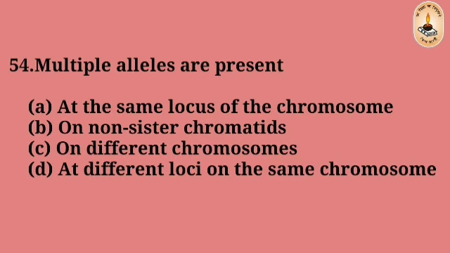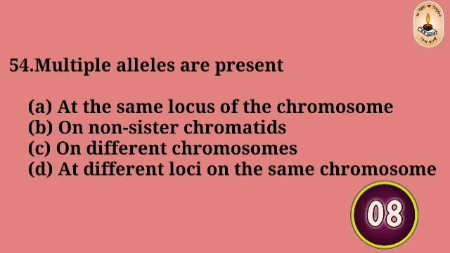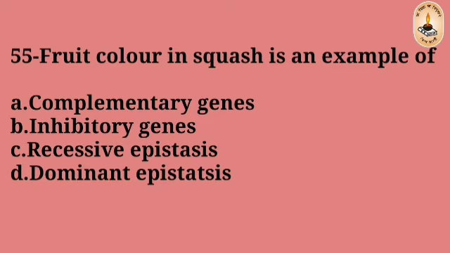Question number 54. Multiple alleles are present at the same locus of the chromosome, on non-sister chromatids, on different chromosomes, at different loci on the same chromosome. The right answer is A, at the same locus.